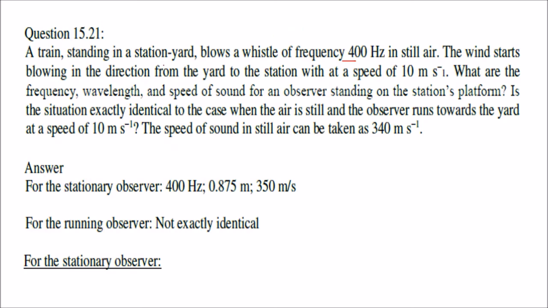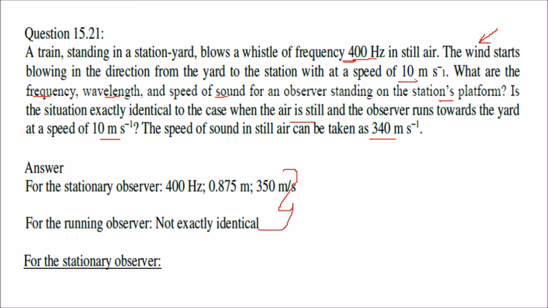So a train standing in a station yard blows a whistle with this frequency. Now we have a wind here. The wind starts blowing in the direction from the yard to the station with a speed of this much. So there is a wind speed also. What are the frequency, wavelength, and speed of sound for an observer standing at the station's platform? Also, is the situation exactly identical to the case where the air is still and the observer runs towards the yard at a speed of this much? The speed of sound in still air can be taken as this much. So this is the answer actually, and we'll see how we got this answer.